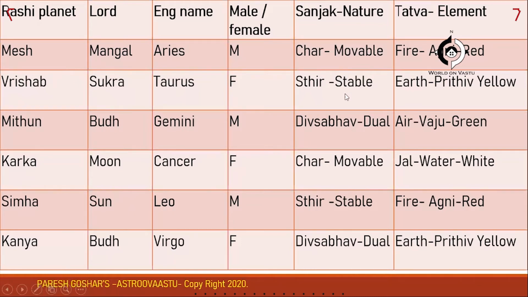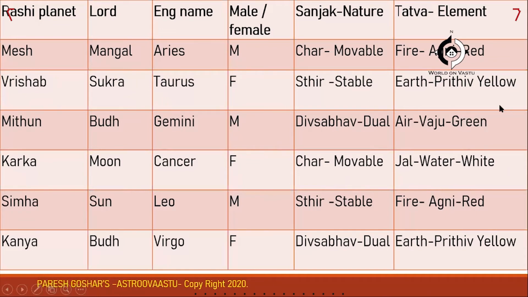So this is movable, stable, and dual. Again, this is the one thing that you have to remember, because that will be useful in our Astro Vastu work when we do. Even the Tattva, the 5 elements, of each Rashi, that also we need to remember. So, you make those tables, all this. So the Mesh Rashi, it governs the fire element, the Agni Tattva, and the color is red. So Vrishabha, it is Shukra planet, and the Lord is Shukra. The English name is Taurus, and it comes under Sthir Rashi, stable Rashi.